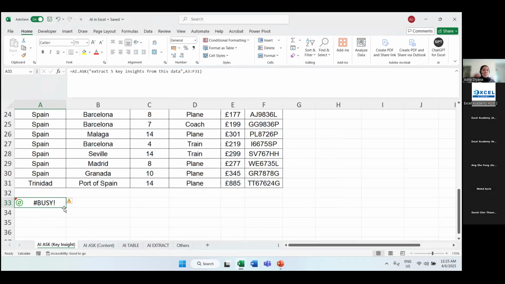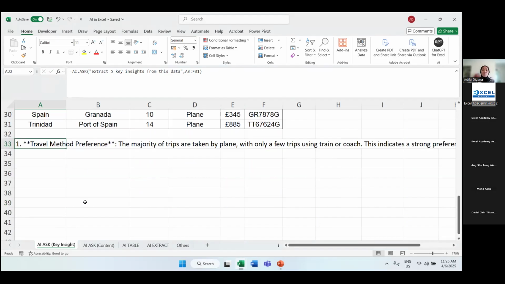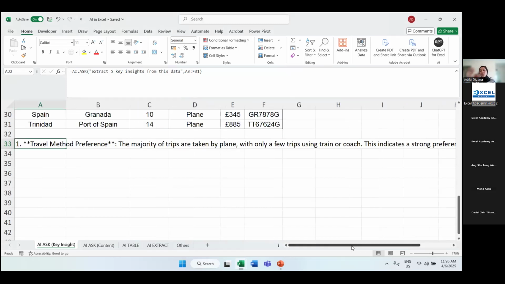Now it shows busy, so we wait for a moment. They are busy analyzing the data. You can wait for a while, or do other tasks in the meantime. Now they have provided the result, quite fast, within just a few seconds. It extends a long way to the right side, it's longer over there.